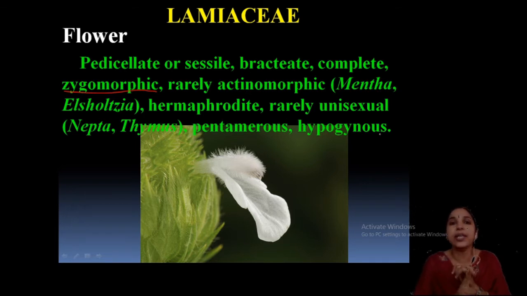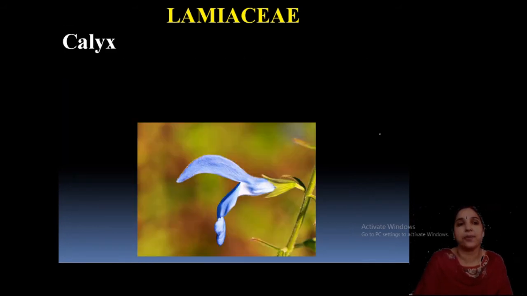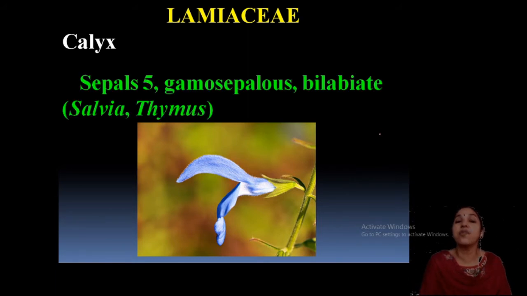Then pentamerous and hypogynous. Clear? So, hypogyny, bicarpellary, I already told you, bicarpellate. Then bracteate and also zygomorphy. Zygomorphy is a typical feature of this family. Clear? Now, looking into the calyx, you can see the calyx has 5 sepals. Look here in this portion, calyx 5 sepals, and that is gamosepalous, meaning sepals are fused. Bilabiate, a very important point while discussing the calyx, you have to note down this point, bilabiate.